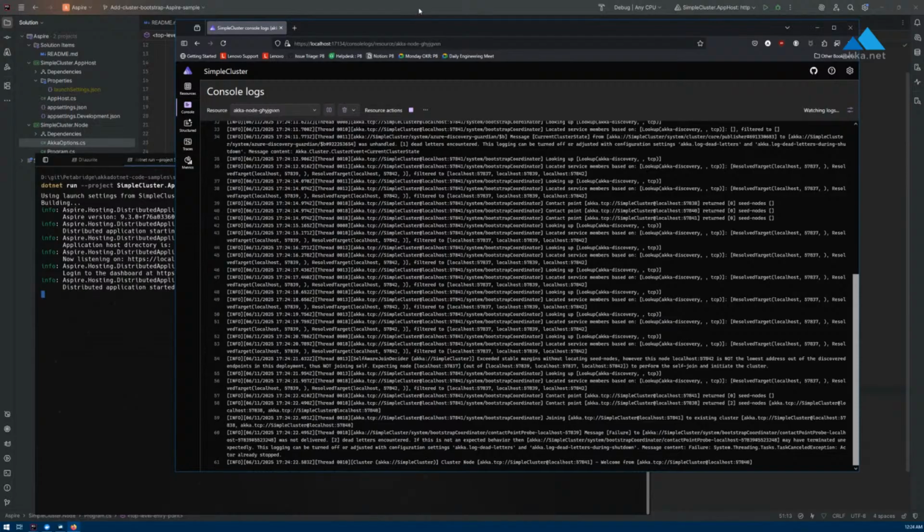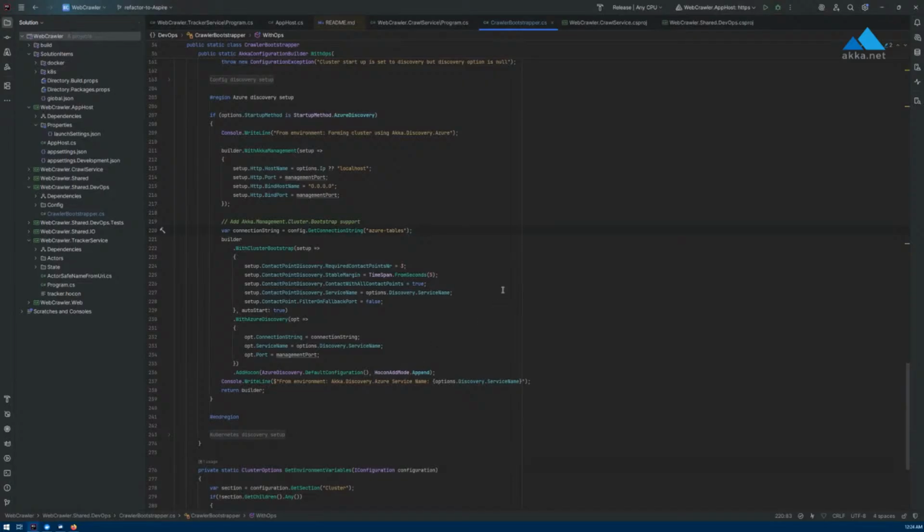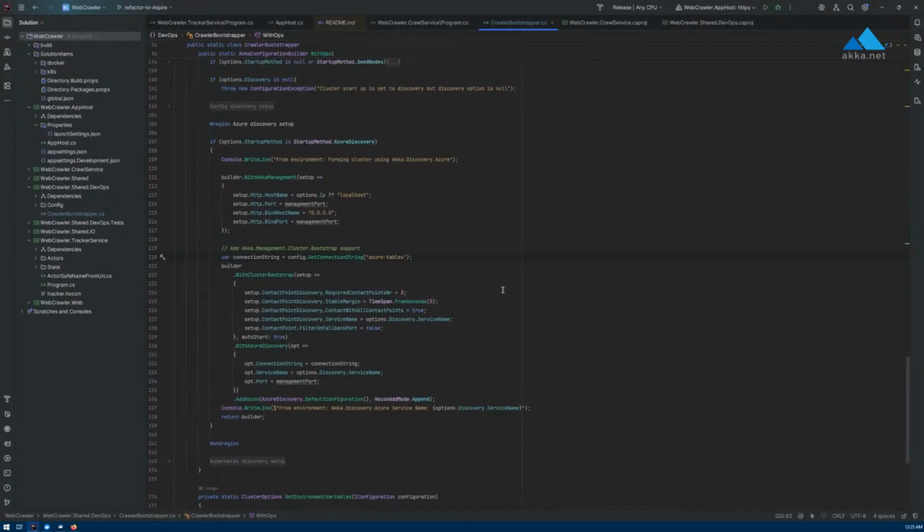So this is really the first time we've had an easy solution to run a full-blown Akka.NET cluster directly from Visual Studio. In the past, you had to mess around with multiple launch profiles or launching several processes, and it was not all that wonderful of an experience trying to debug any of this stuff. Let's take a look at the Web Crawler code sample real quick, Gregorius. Show us what you did for Aspire there.